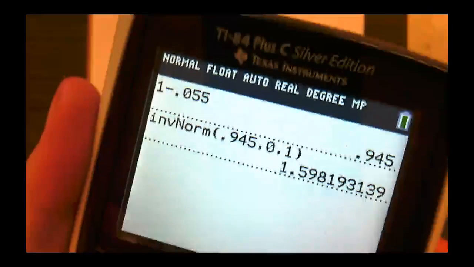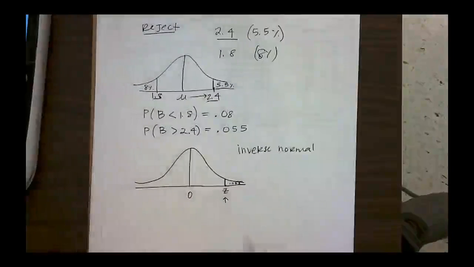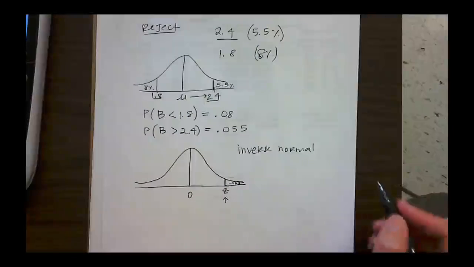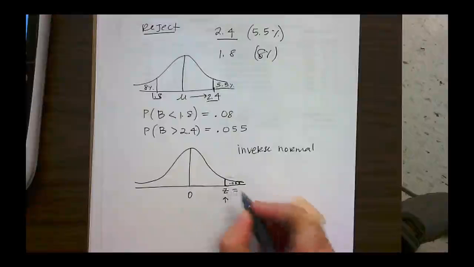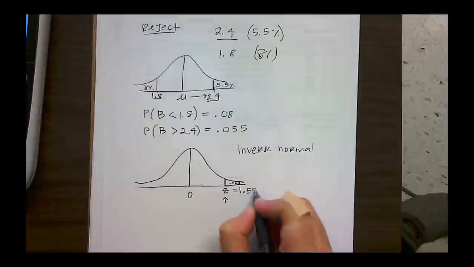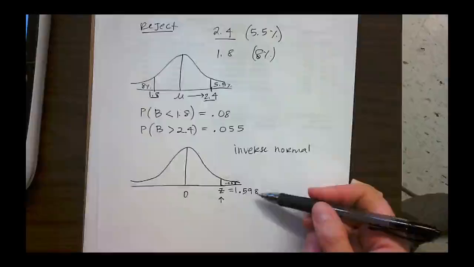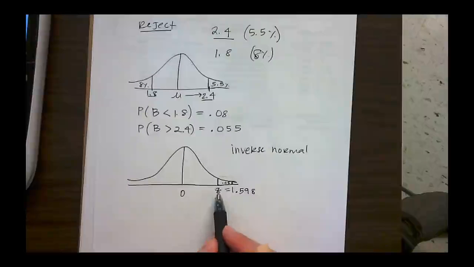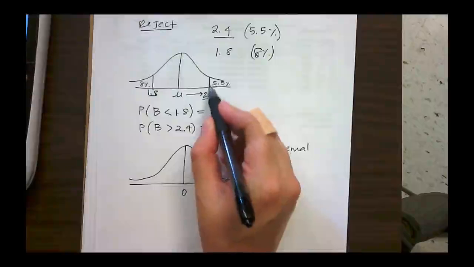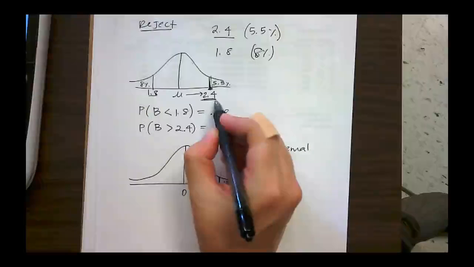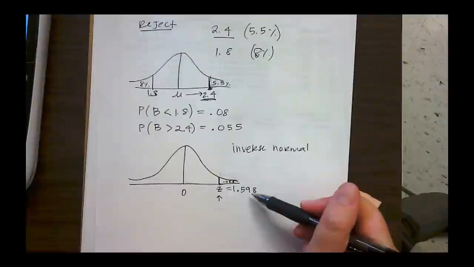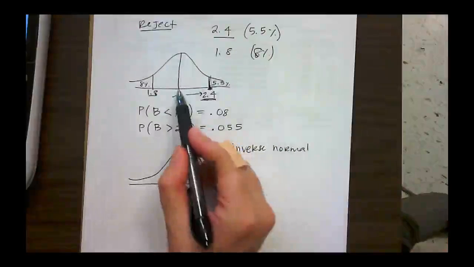And it says the z-value that would produce, so now we're coming back over here, the z-value that would produce this percentage on the right, like greater than this z-value, would be 1.598. So that is the z-value that would produce this percentage. So here's what we do with that. If we know the z-value tells you the number of standard deviations this value is away from the mean, so I want to know whatever this data point is right here, the 2.4, I know that it's 1.598 standard deviations away from the mean.